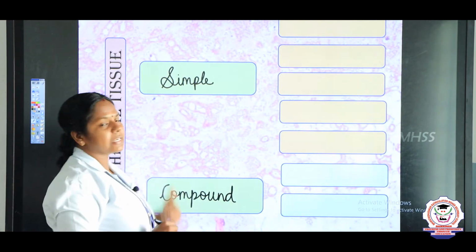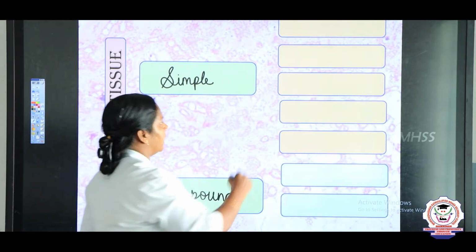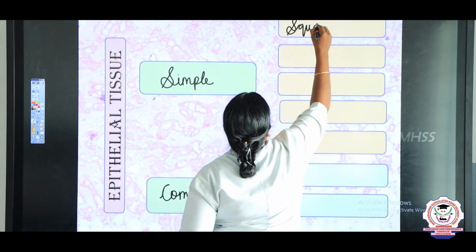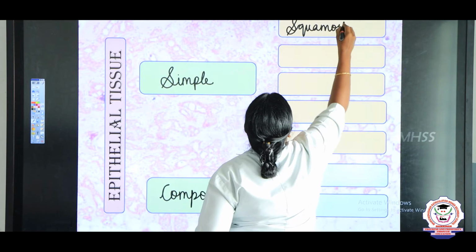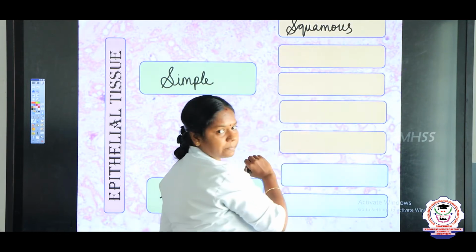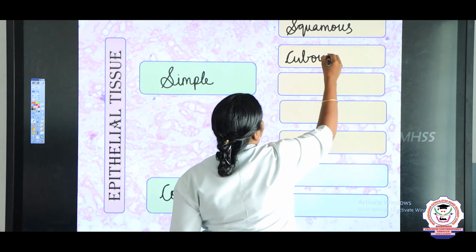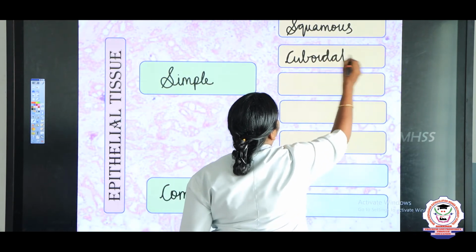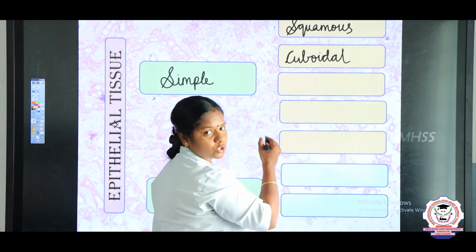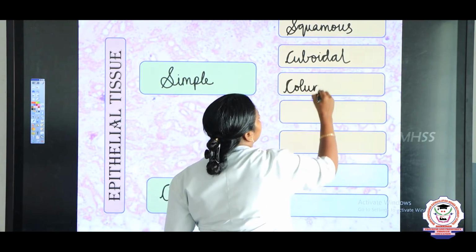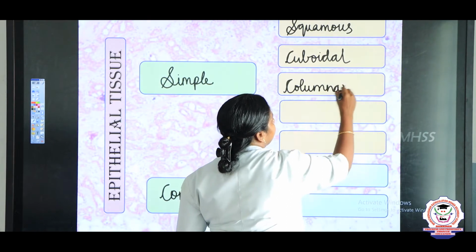Simple epithelial tissue is again classified into squamous epithelium, cuboidal epithelium, and the next one is columnar epithelium.